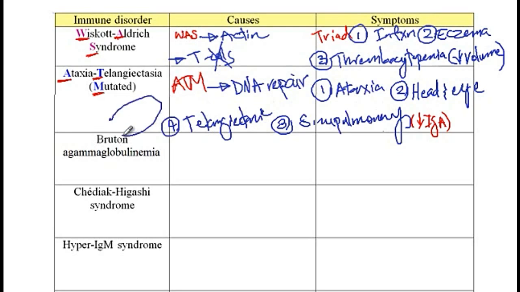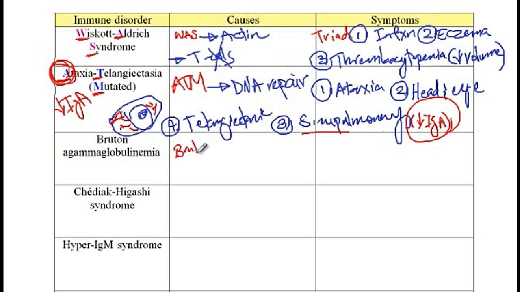So if this is the eye, they would usually present with dilated vessels on the side of the eye like this. One other last point that I would like to mention, so you know how I said these patients present with sinopulmonary infections due to IgA deficiency. So how I memorize it is ataxia starts with the letter A, so there is decreased levels of IgA in these patients. The next condition is Bruton agammaglobulinemia, which is due to mutations in the Bruton tyrosine kinase gene.